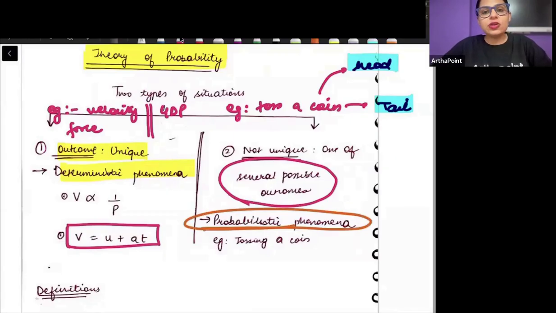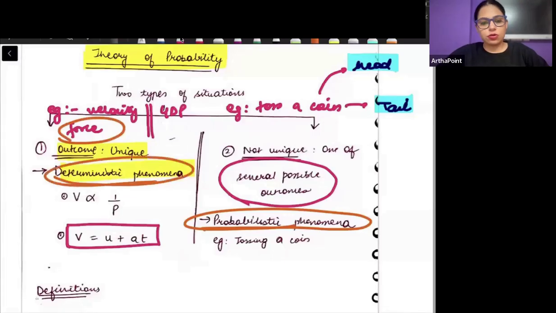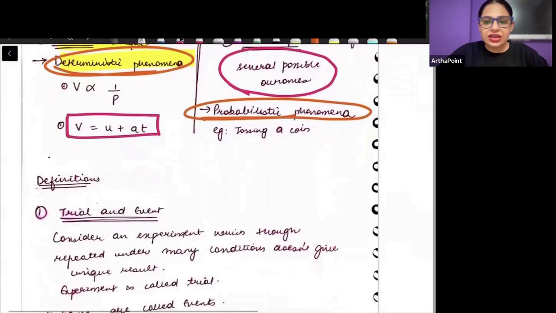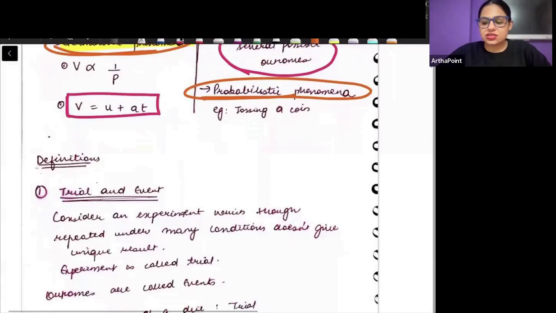And those where I know the answer for sure, that if you give me mass and acceleration, this will be the force, right? When I can just put that thing in the formula, then that is basically going to be a deterministic phenomena. We are in our statistics throughout interested in the probabilistic phenomena.